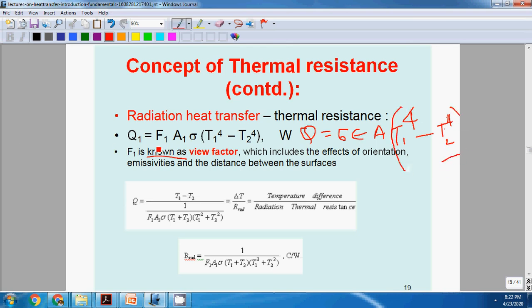Suppose here F1 is called the view factor, which depends on the orientation. In radiation heat transfer, the lecture video will make that clear. F1 is the view factor. It depends on the orientation of the two bodies. Here again we can write it as (T1 minus T2) divided by R radiation, where R radiation is the radiation thermal resistance.